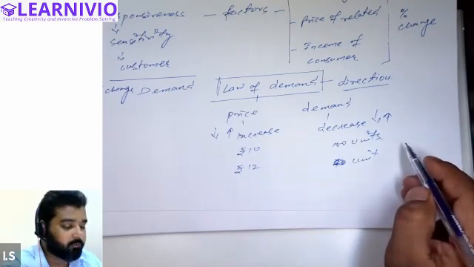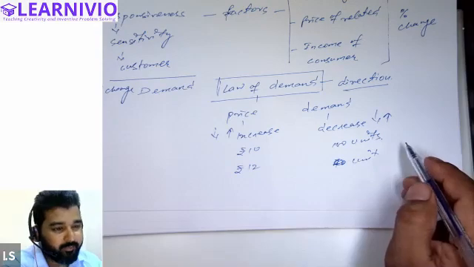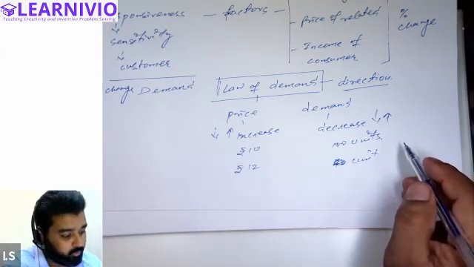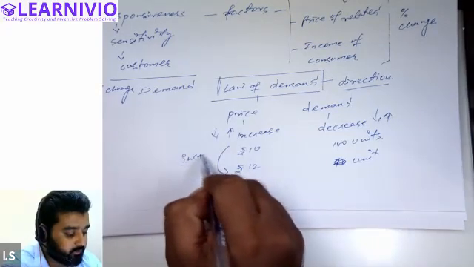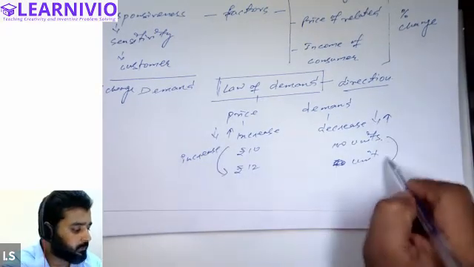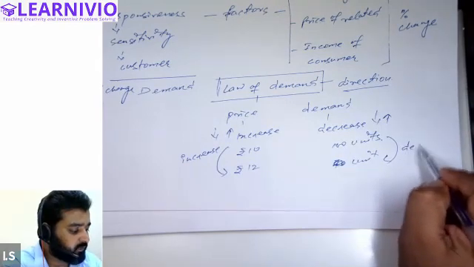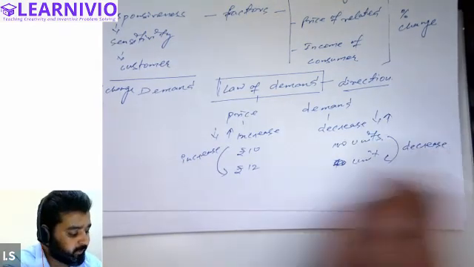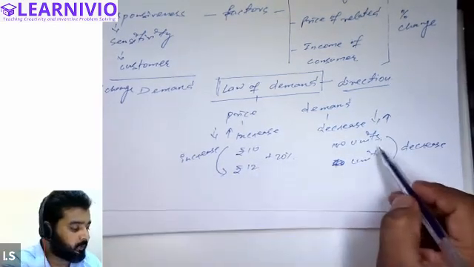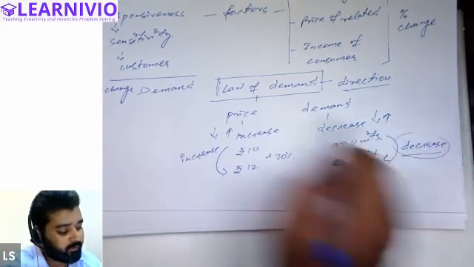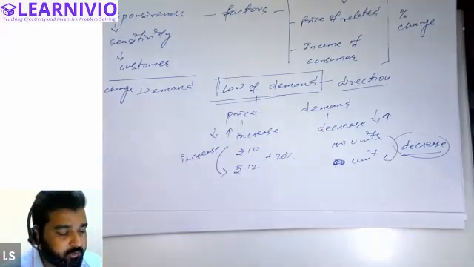But you cannot say by how many units demand will decline. But can you tell me, if price increases by 20%, then what will be the change in the demand? You will never be able to tell that on the basis of law of demand.